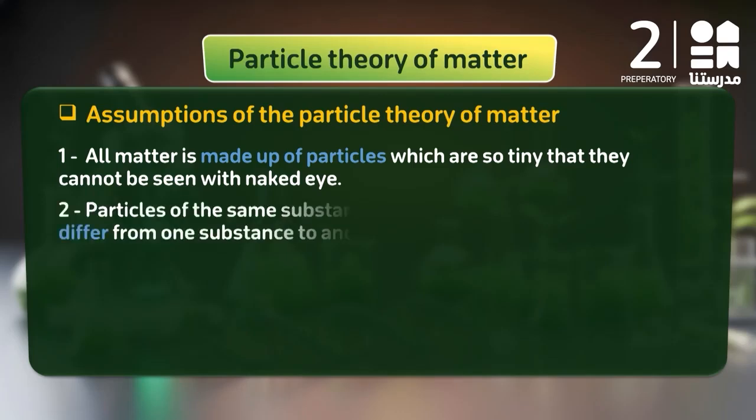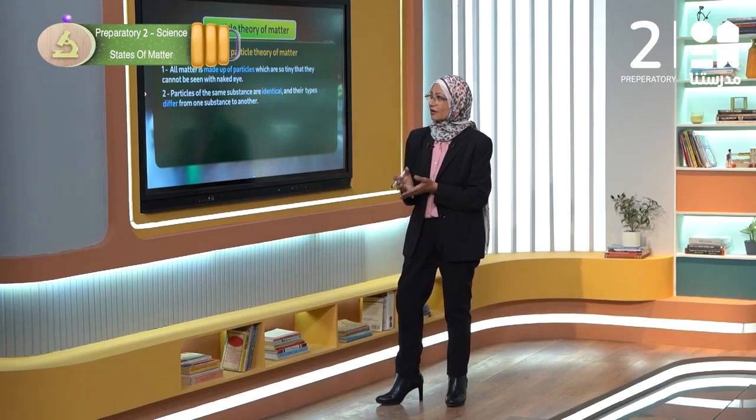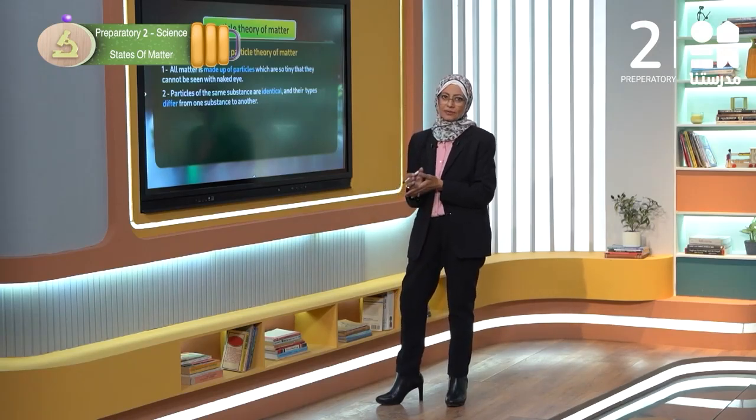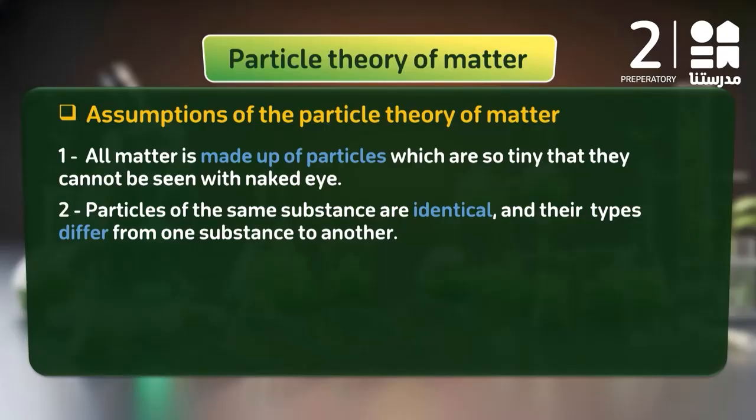Let's go to the second one. Particles of the same substance are identical, and they are different from one substance to another. What does this mean? That means if we have sugar, the particles of sugar are similar to each other, but they are different from the particles of salt. They are different from one substance to another substance.